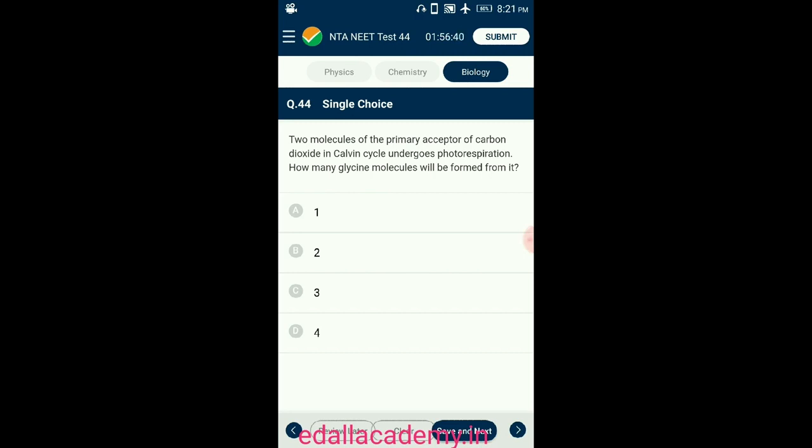Oxalate then gets converted to the amino acid glycine, which is transported to mitochondria. Thus, one molecule of RuBP gives rise to one molecule of glycine. So the answer for this question is option B, 2. There are 2 glycine molecules formed.